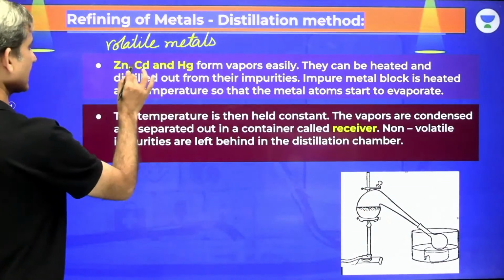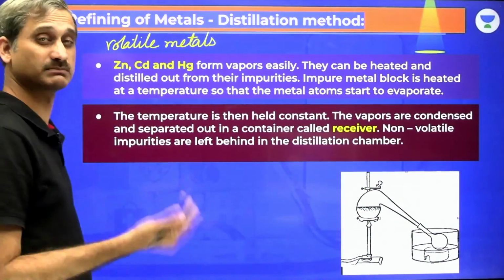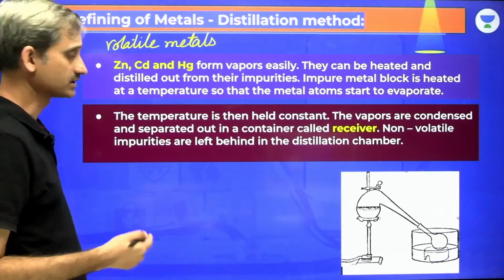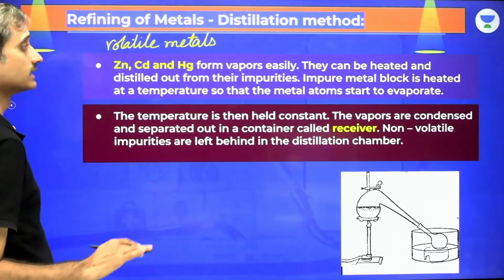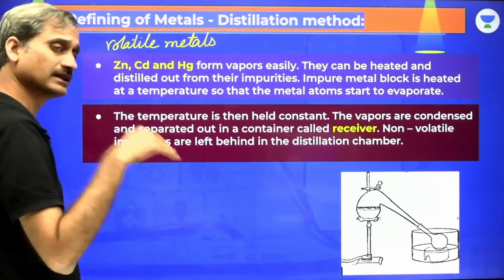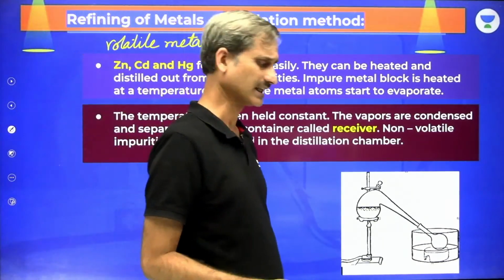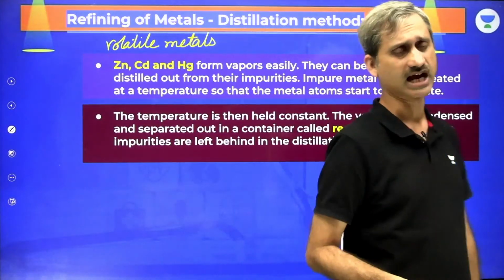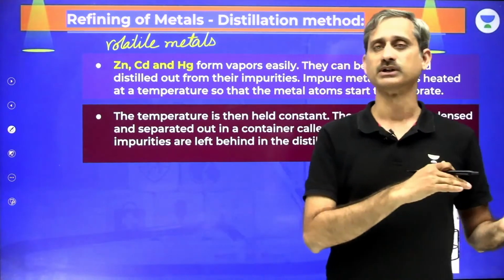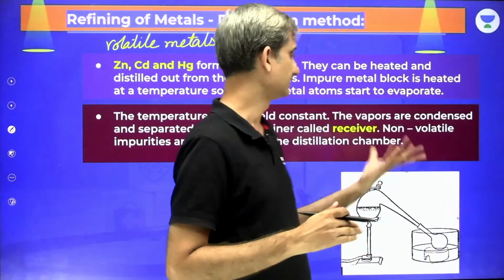Like out of zinc, cadmium, mercury, zinc has the highest melting point, and that melting point is only 420 degrees Celsius. These metals can easily be heated and distilled out from their impurities, and their impurities have a much higher melting point. Like zinc oxide has a higher melting and boiling point as compared to zinc itself. So these metals can easily be separated from their impurities by distillation.